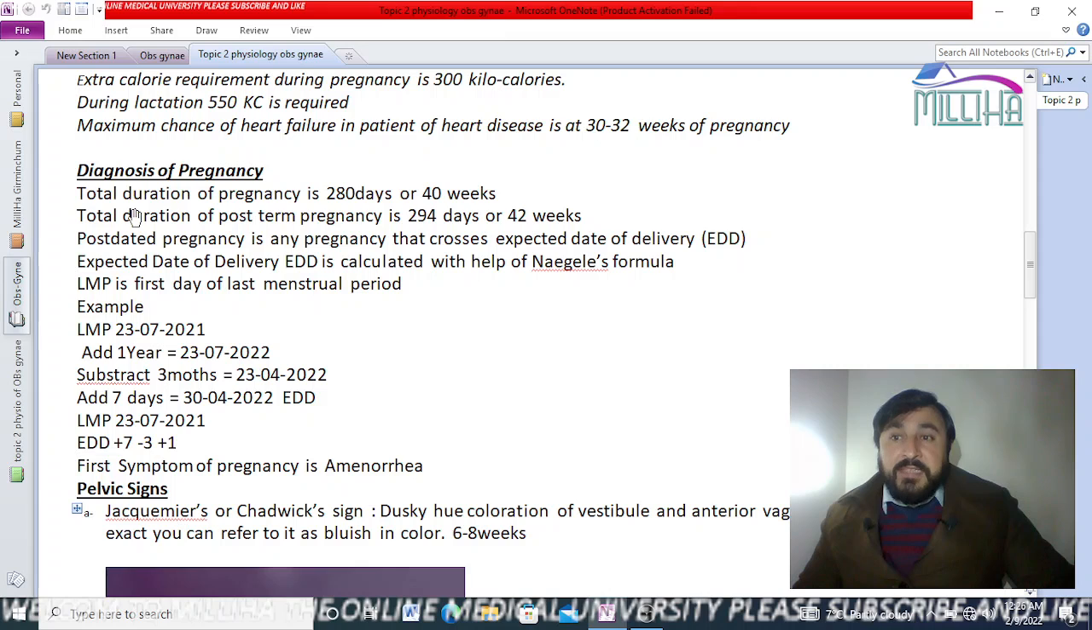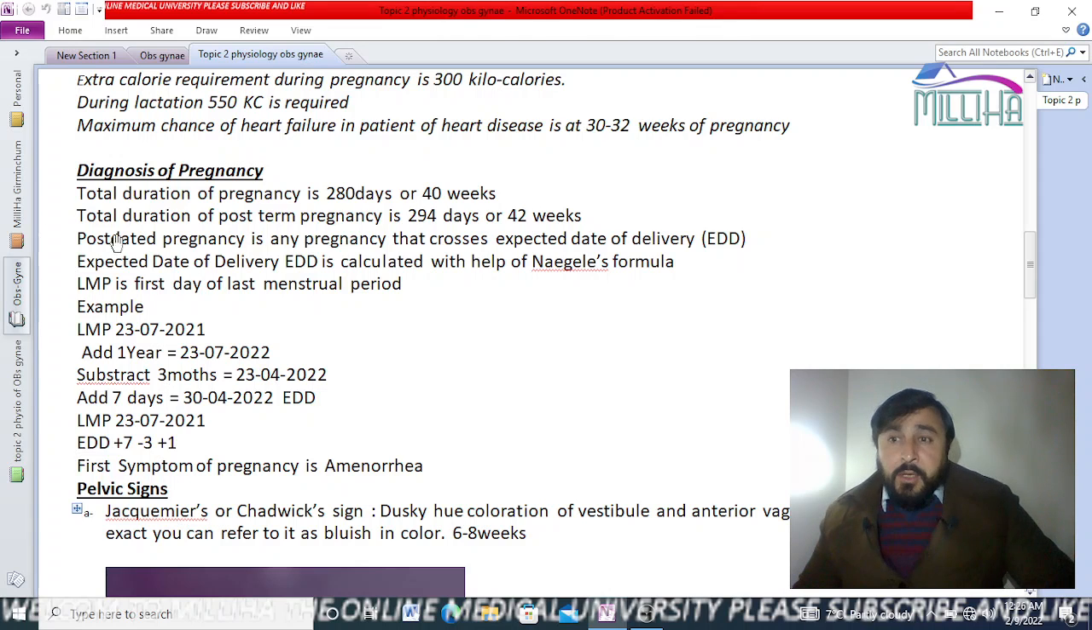Diagnosis of pregnancy: total duration of pregnancy is 280 days or 40 weeks, and total duration of postterm pregnancy is 294 days or 42 weeks. If it increases more than 42 weeks, then it is a postterm pregnancy.